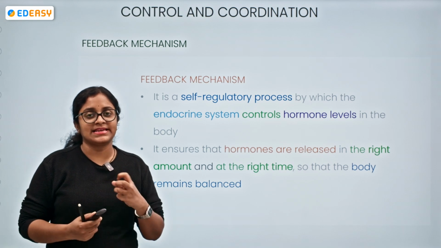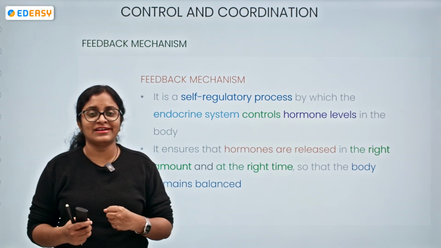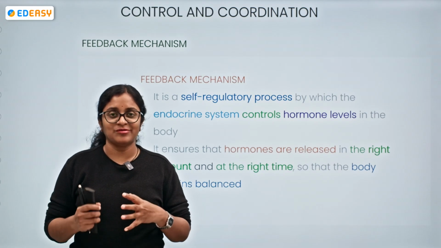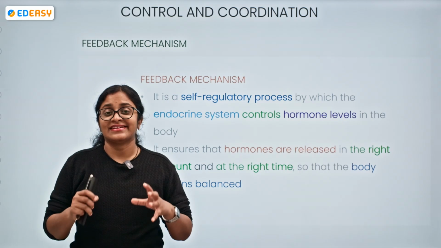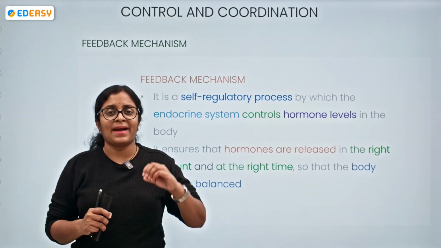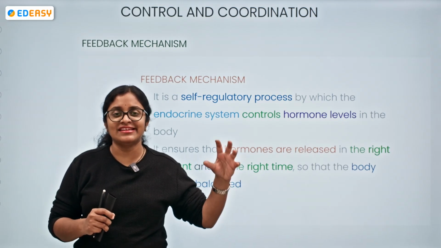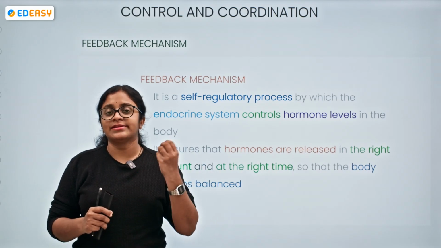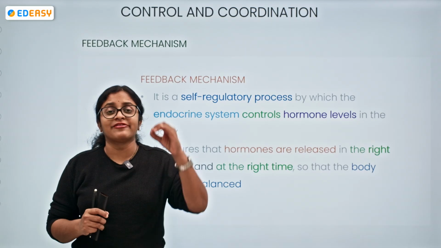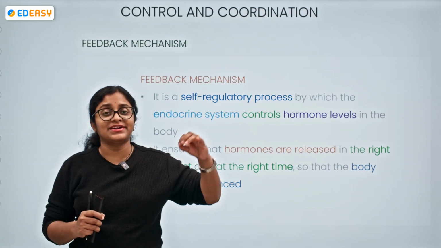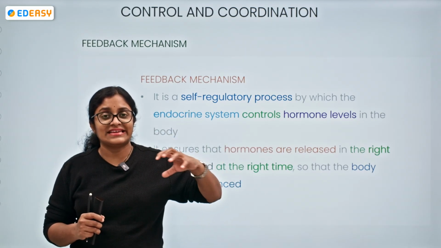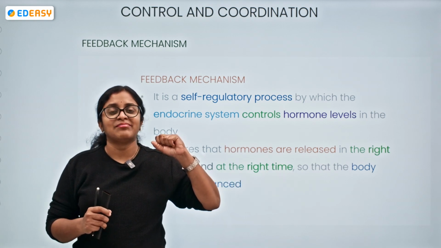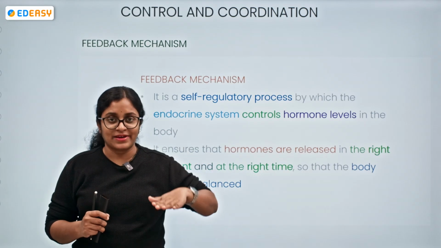Okay, so let's take an example. We have taken food and the blood glucose levels are elevated now because food has reached. Now what should happen? Pancreas should secrete insulin. Insulin will be controlling the blood glucose. So insulin production has started. What if the insulin production has continued as such and there is an increased action of insulin? What happens then? Blood glucose level will be going low.